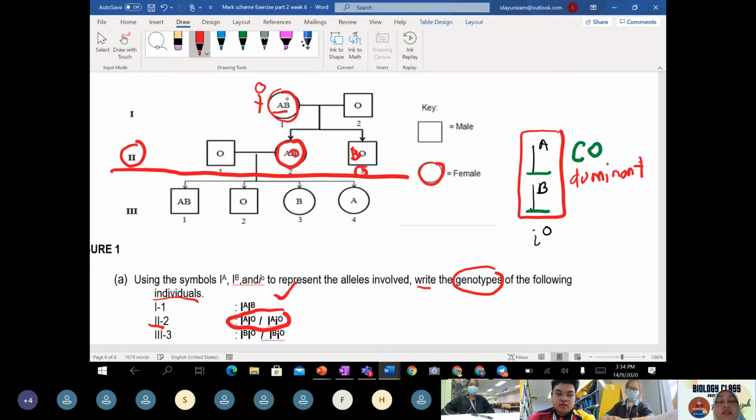Because the mother is codominant, like what Aisha mentioned. So the child is either AO or BO, meaning the genotype may be IA, IO or IB, IO. So the answer given for generation 2, label 2, is IA, IO or IB, IO.